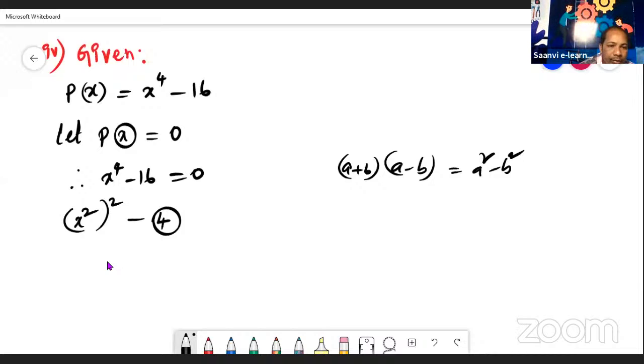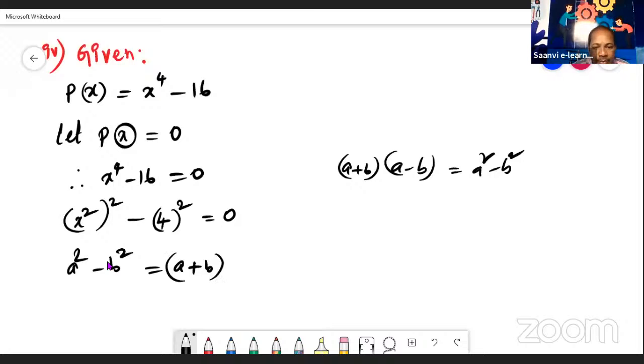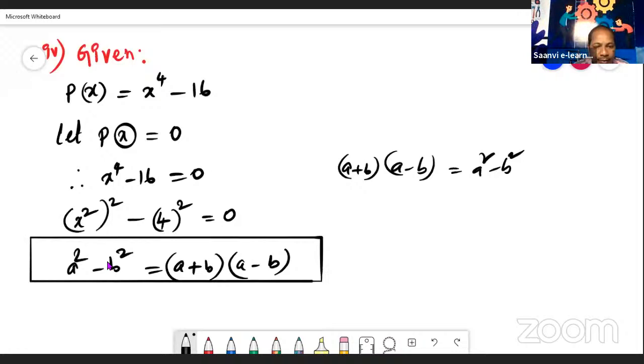Okay. This 16 we write as 4 whole square. 4 square means 4 into 4. 4 4s are 16, is equal to 0. It means, see, it is converted in the form of a square minus b square. Okay. Now apply the formula here. A square minus b square formula is a plus b into a minus b. Okay. So we applied the formula here.